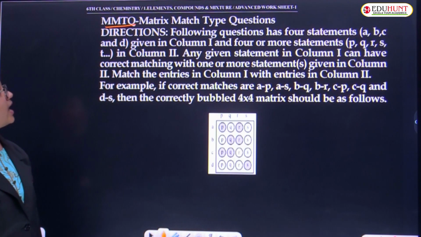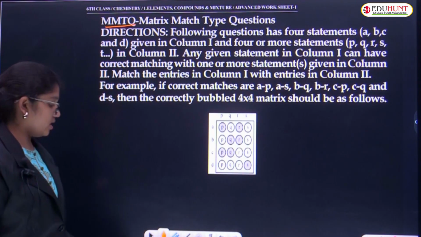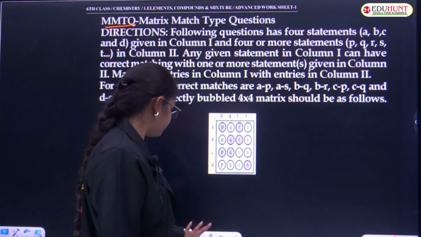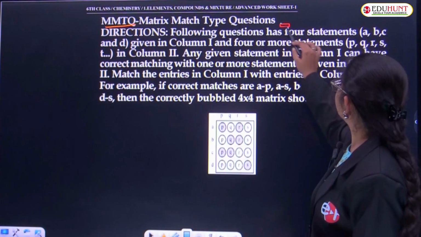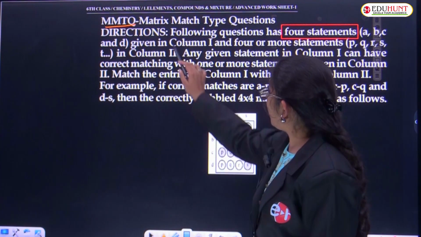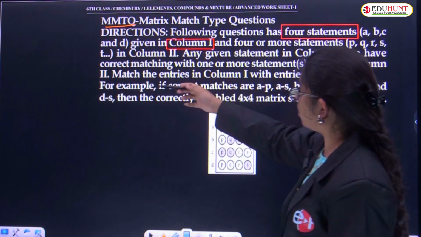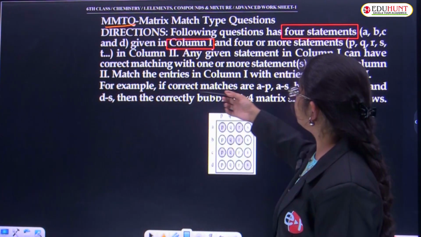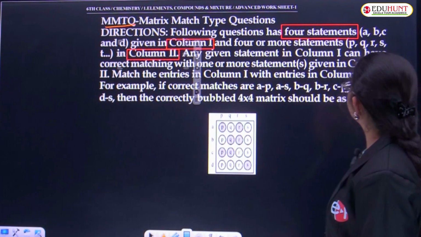The directions here are: the following question has 4 statements, A, B, C and D, given in column 1, and 4 or more statements P, Q, R, S, T and so on are given in column 2.